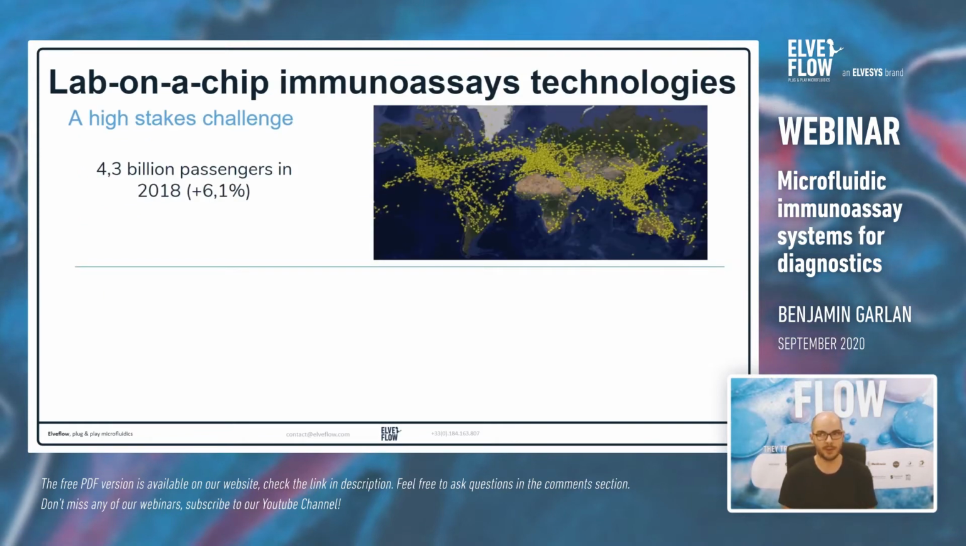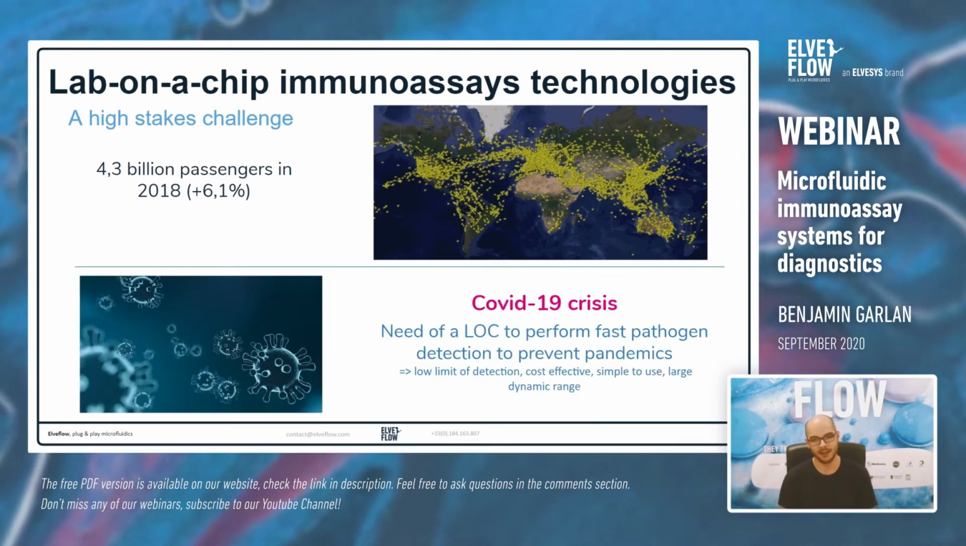So first, during my PhD defense in 2019, I said that the increasing number of plane passengers could be a concern about increasing risk of pandemics. And obviously right now it's the COVID-19 crisis, so maybe I was onto something. So we really need a lab-on-a-chip, which is a microfluidic chip where you can do experiments outside of the lab to perform fast pathogen detection with low limit of detection, which is simple to use and cost effective.